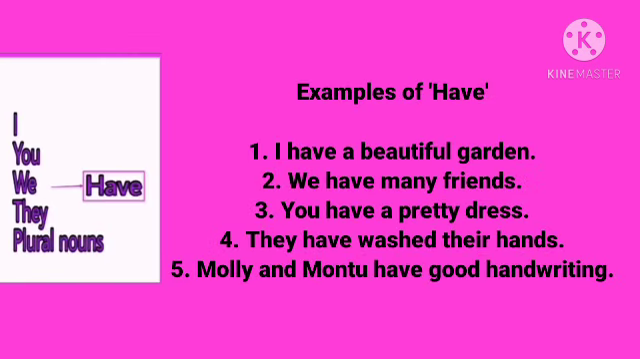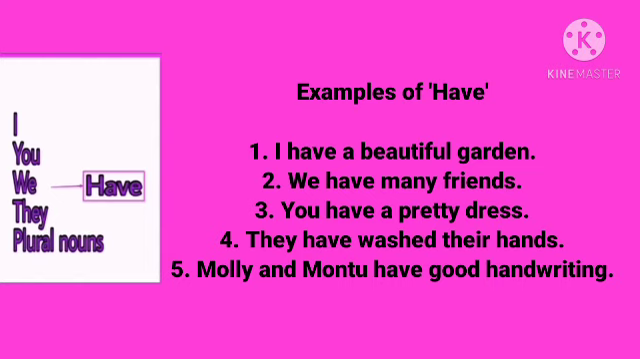Let's see some examples of have. I have a beautiful garden. So kids, as I have told you earlier, I and you always go with have. We have many friends. In this sentence, we is a pronoun and we means more than one person. You have a pretty dress. Next is they have washed their hands. They means more than one person.